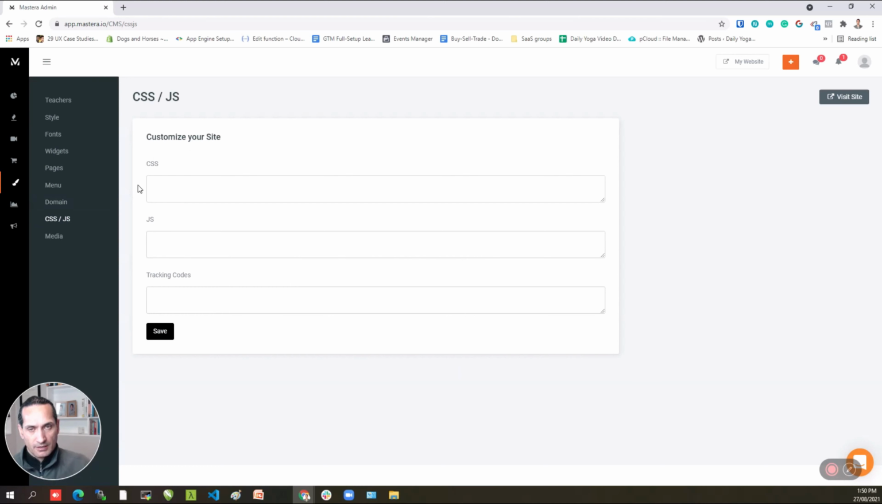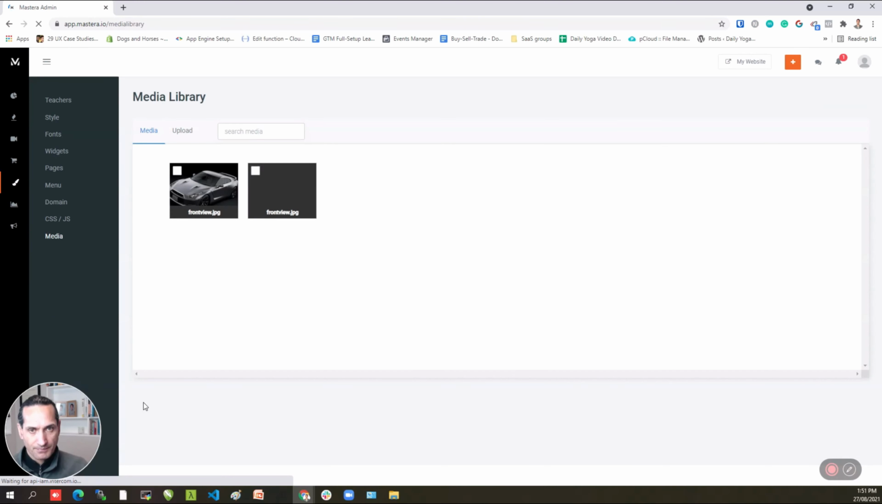Now this section here, the JavaScript CSS, I'm going to talk about it in a bit more detail soon, but what it enables you to do is to put custom JavaScript, custom CSS, and custom tracking codes here. These load at the very bottom of every page on your website. I'm not going to go into this in detail right now, but I'll cover it again in just a short moment.